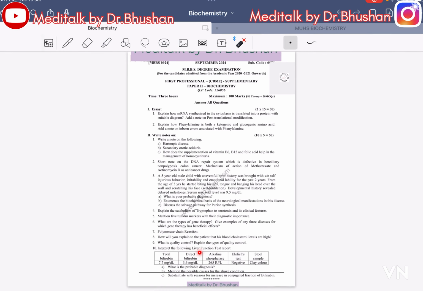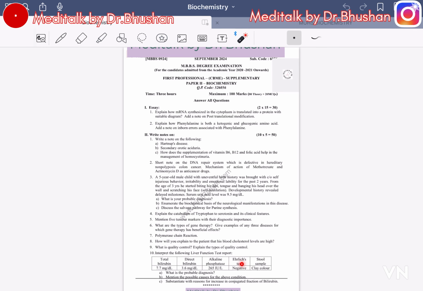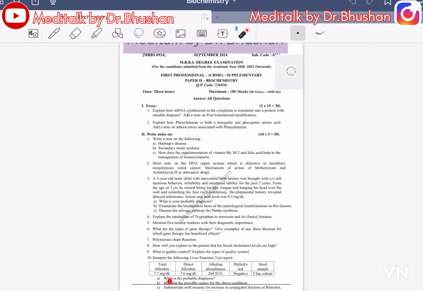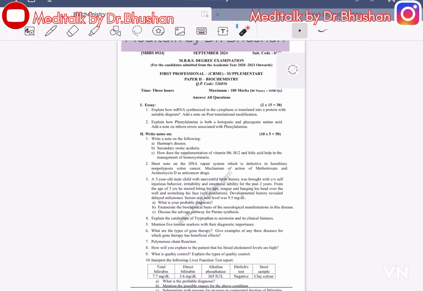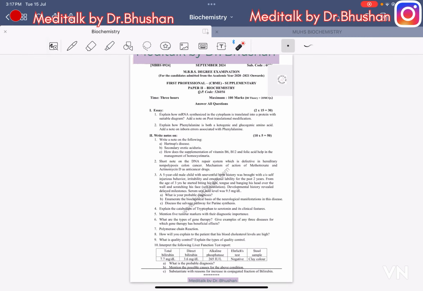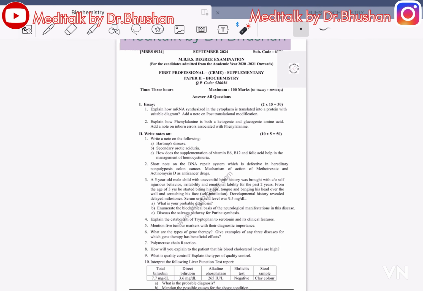Interpret the following liver function tests: total bilirubin, direct bilirubin, alkaline phosphatase, urine and stool sample. What is the probable diagnosis? Mention possible causes of the above condition. Substantiate the reasons for increased conjugated fraction of bilirubin.